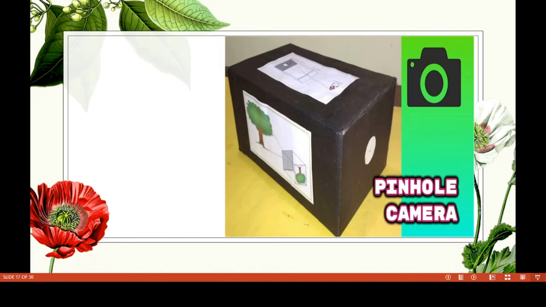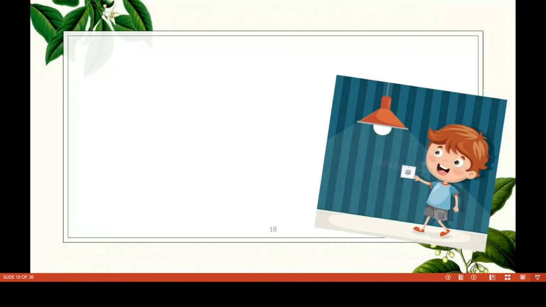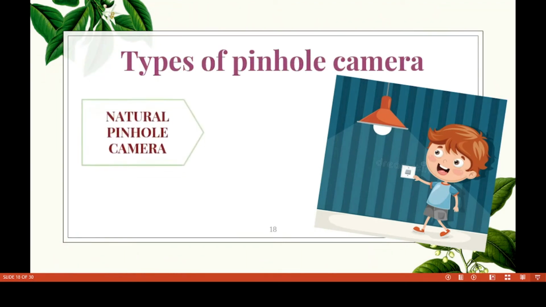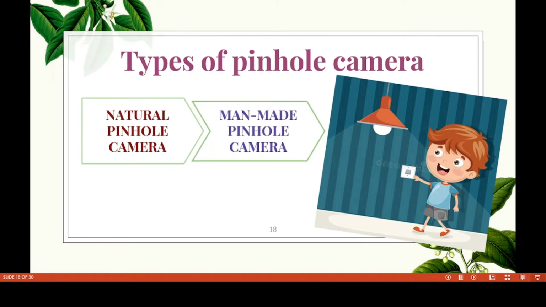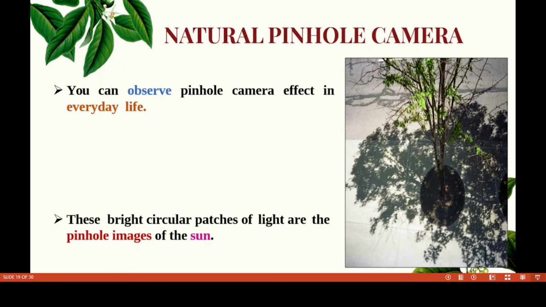Now we have to discuss the pinhole camera. Children, how many of you like cameras? This is a pinhole camera. There are two types of pinhole camera: one is the natural pinhole camera, and the other is the man-made pinhole camera. First, we discuss the natural pinhole camera. You can observe the pinhole camera effect in everyday life.